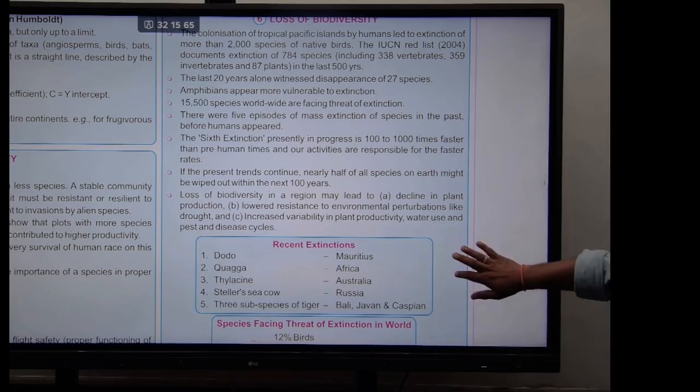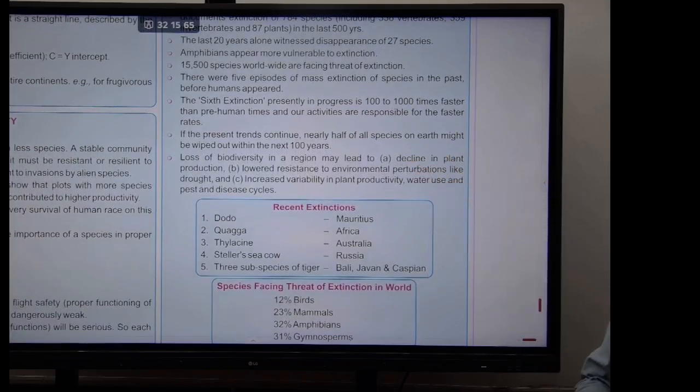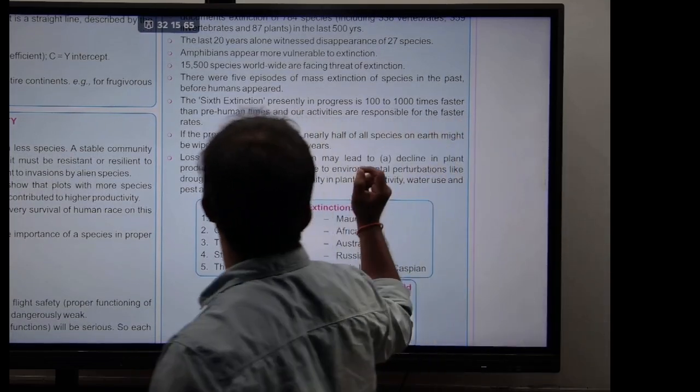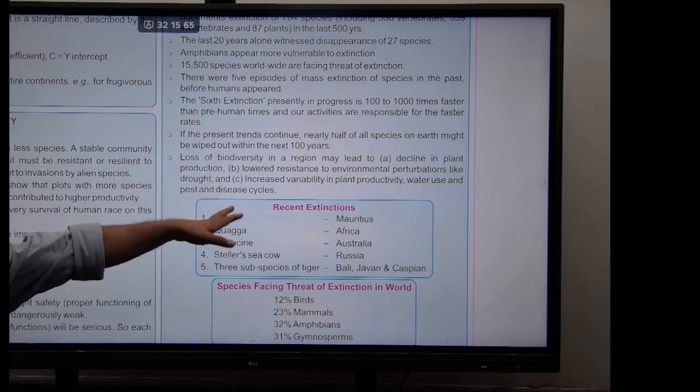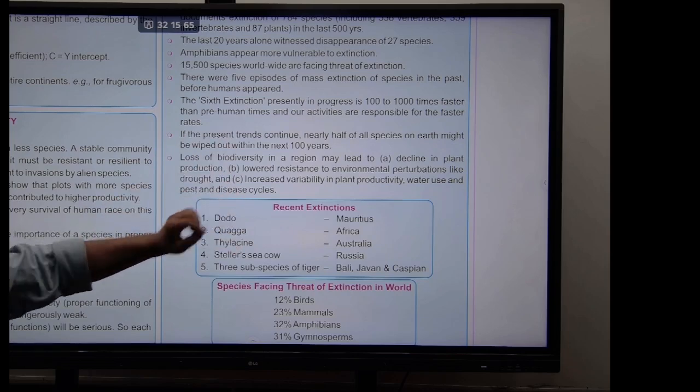That means, if this present trend continues, nearly half of all the species on Earth might be wiped out within the next 100 years. So if we do not act now, in the next 100 years, half of them will be gone. In the next 100 years, we'll be studying only 750,000 species. Now we have 1.5 million discovered species.